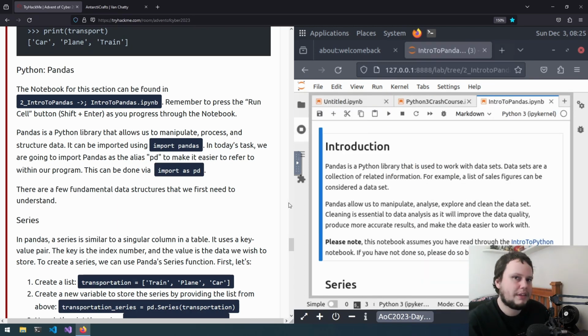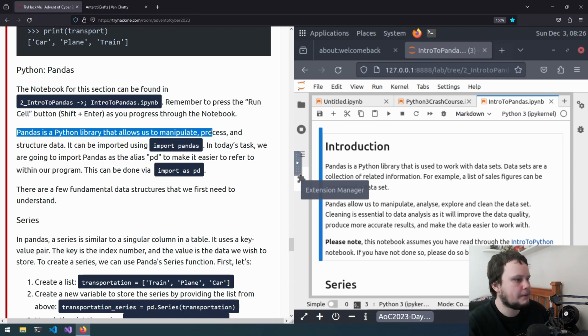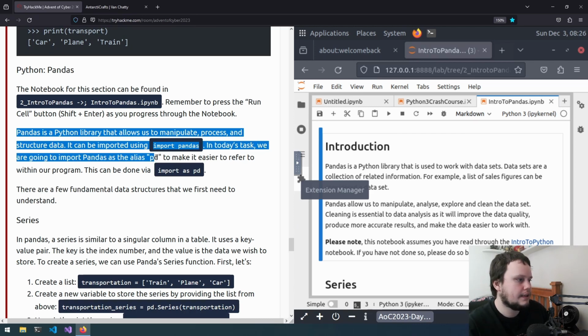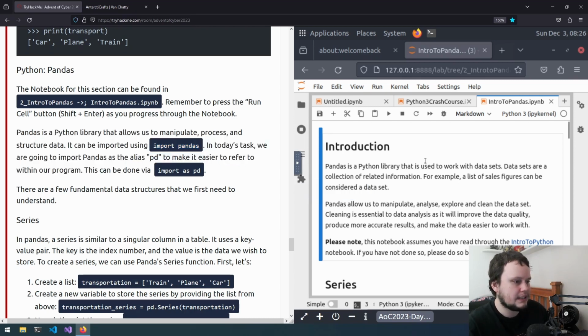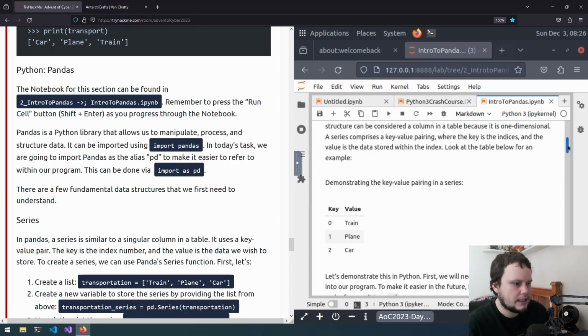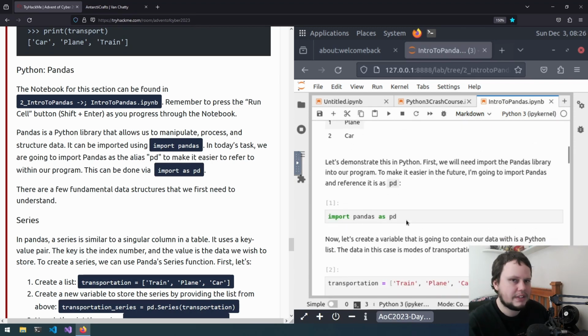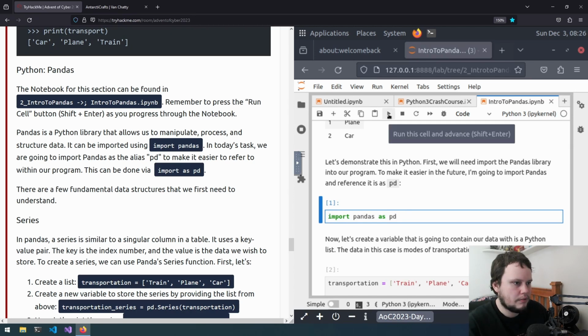So while we're going through this notebook, we'll need to run it for each cell. Pandas is a Python library that allows you to manipulate, process, and structure data. It can be imported using import pandas. In today's task, we're going to import pandas with the alias pd, which makes it easier to refer to within our program. This can be done with import pandas as pd. So let's see if that's in here at all. So we've got this code, import pandas as pd. So we should be able to run that.